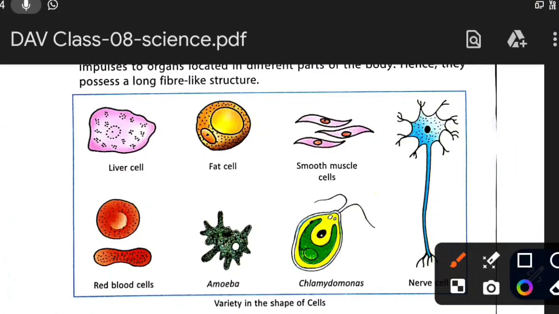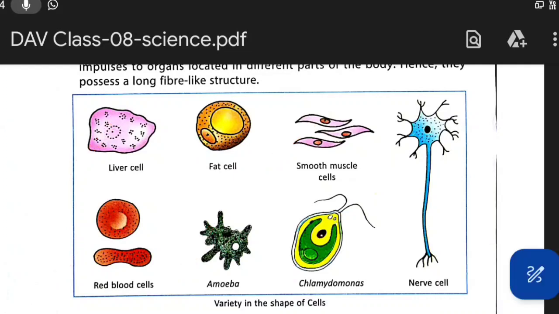These all are cells. This is liver cell. This is fat cell. This is red blood cell. This is amoeba cell. Amoeba is an organism, but it is made up of a single cell. So the cell of amoeba is the body of amoeba. Same thing. Then smooth muscle cell, chlamydomonas.